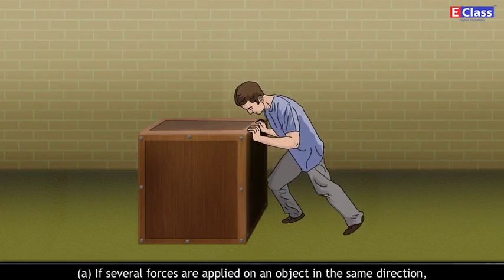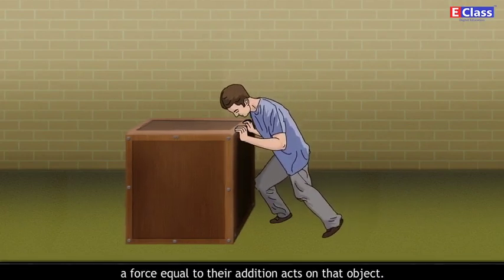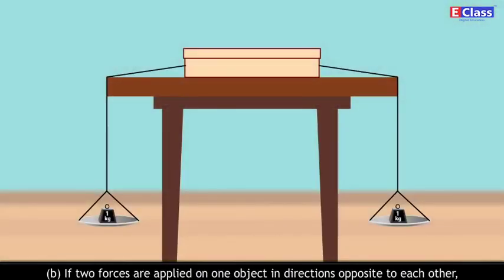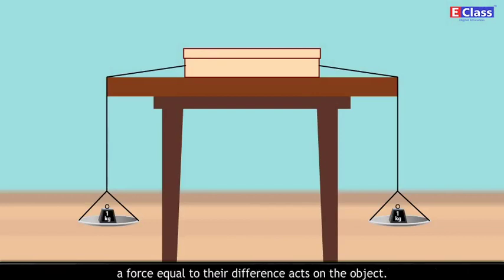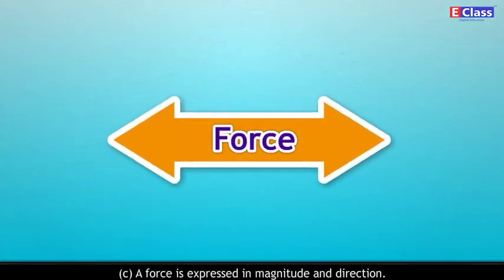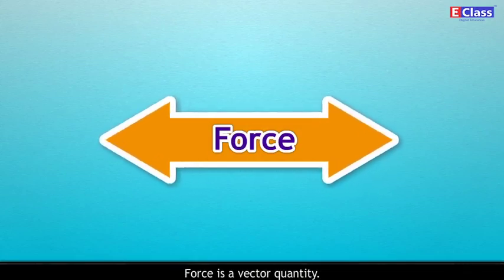If several forces are applied on an object in the same direction, a force equal to their addition acts on that object. If two forces are applied on one object in directions opposite to each other, a force equal to their difference acts on the object. A force is expressed in magnitude and direction. Force is a vector quantity.